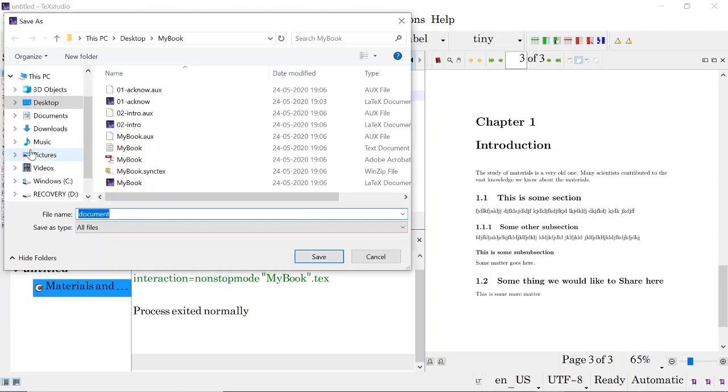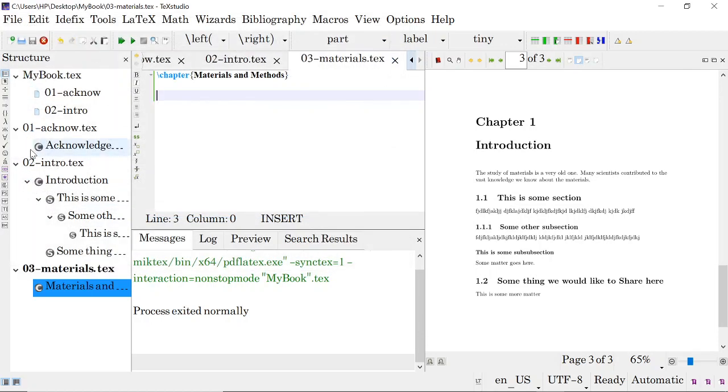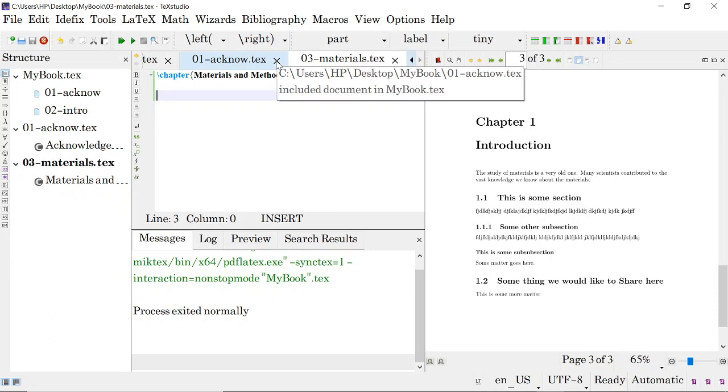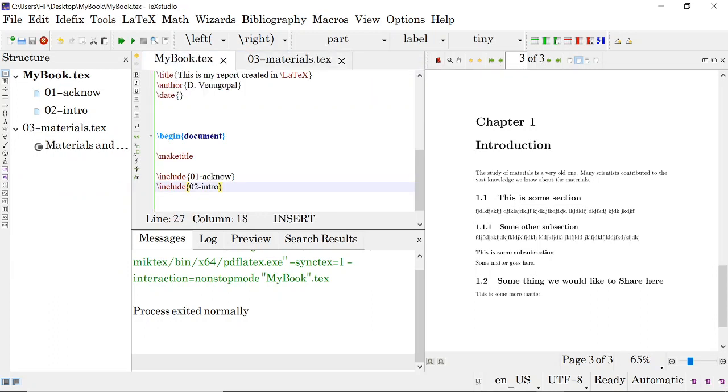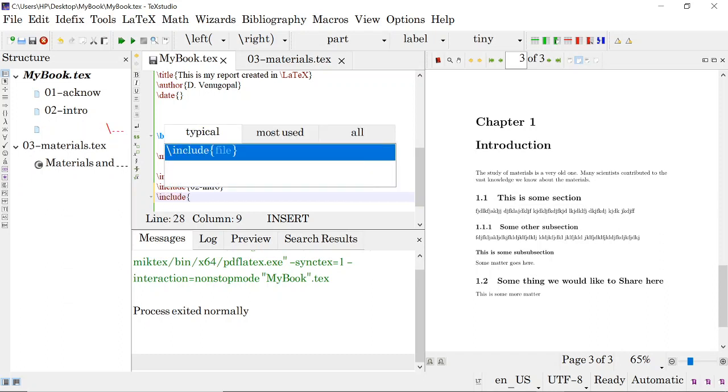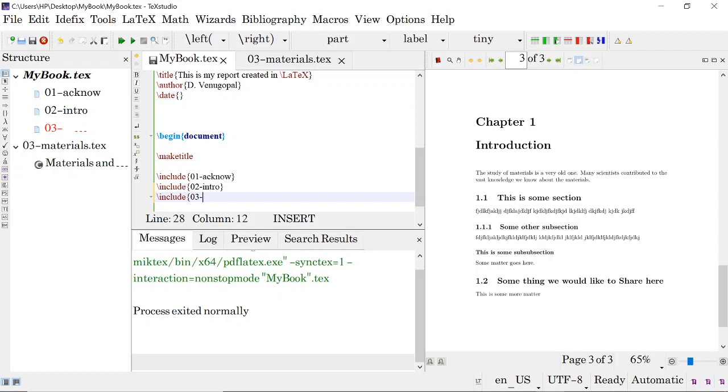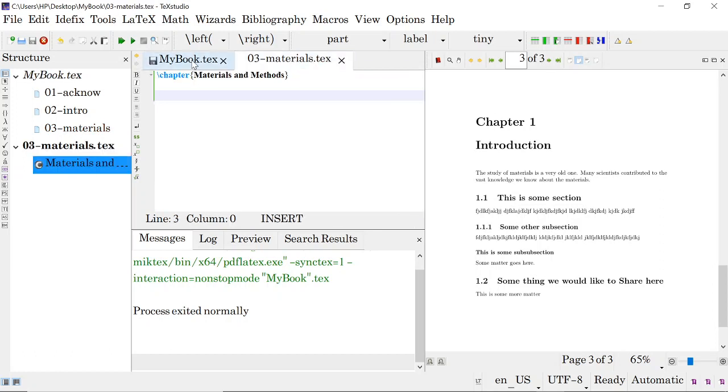Immediately I will save it as 03 materials, and I will also put this in my book file. Open my book, and here do include 03 materials. There is no need to go to the materials file whenever you compile the document.